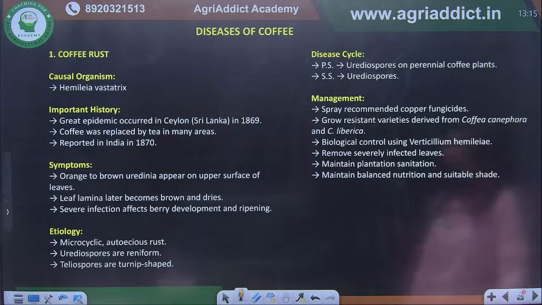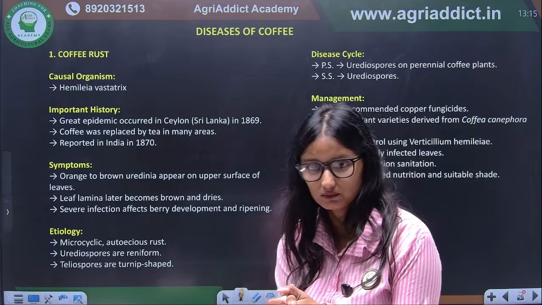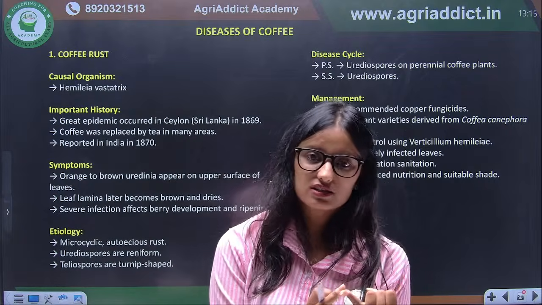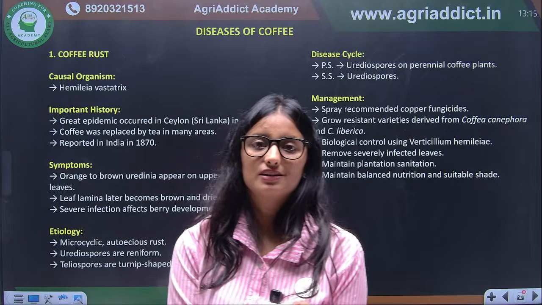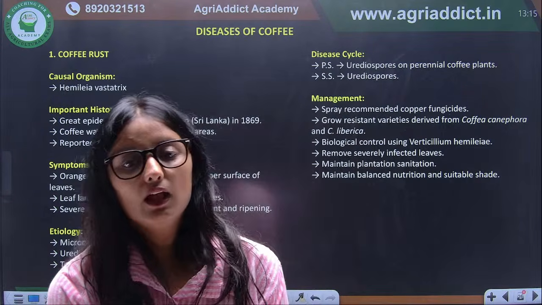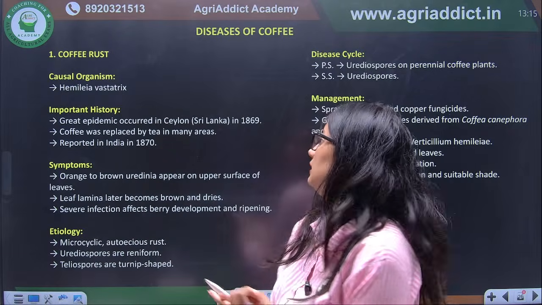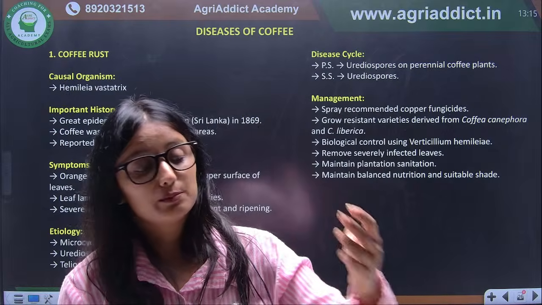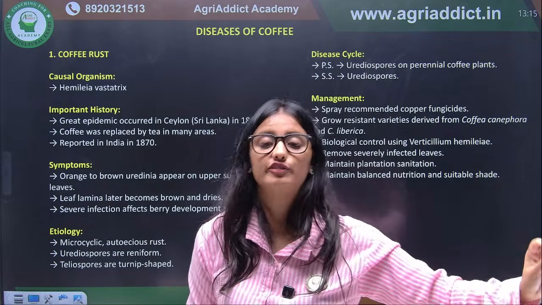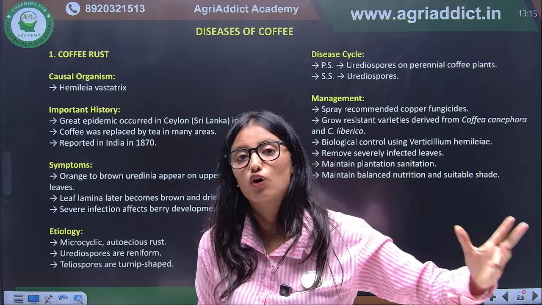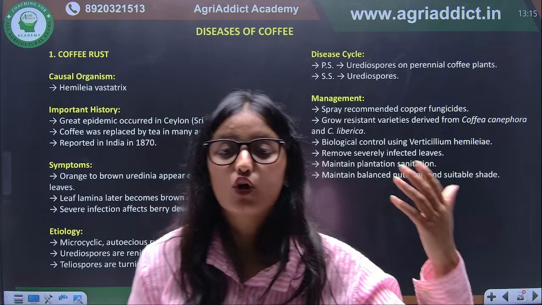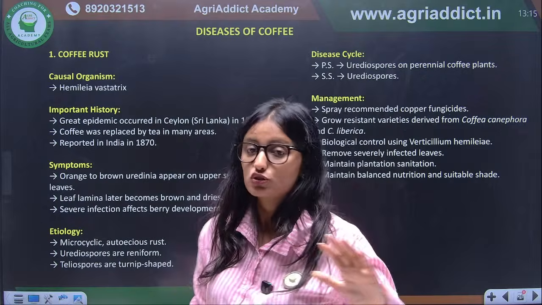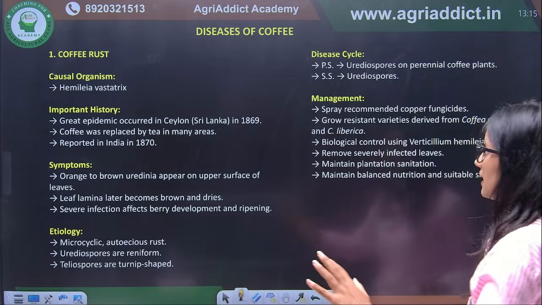So this was all about the diseases of tea. Important things that I mentioned: red rust, you have to study its causal organism. Yellowness, which is a nutritional disorder of tea, is very important. Next, twig blight. What is the causal organism of twig blight? Blister blight is a disease of tea, and the causal organism belongs to Basidiomycota. If it belongs to Basidiomycota, then it forms basidiospores. So these are the important things that you have to remember about tea.